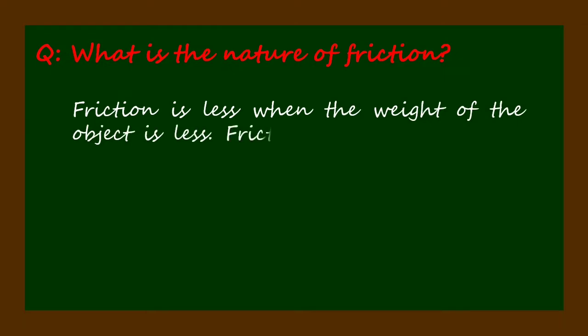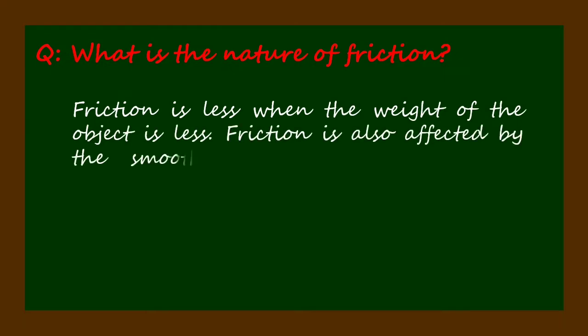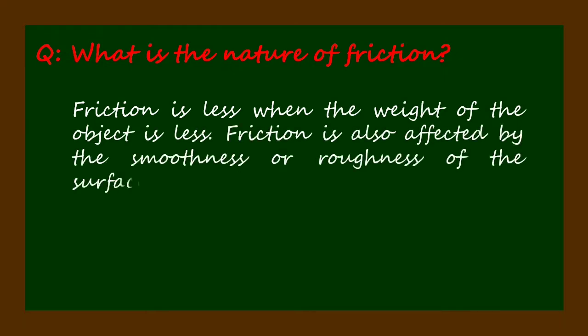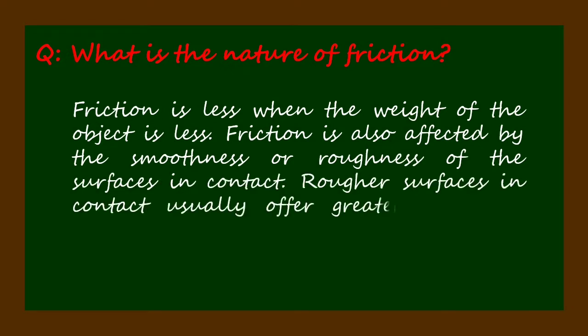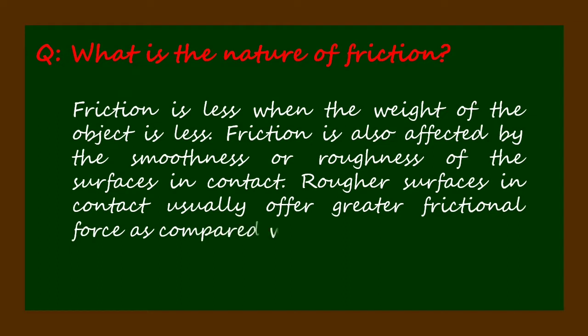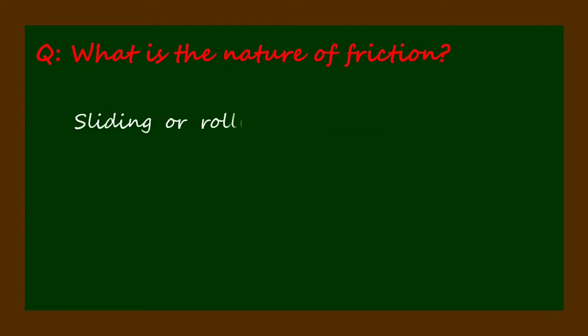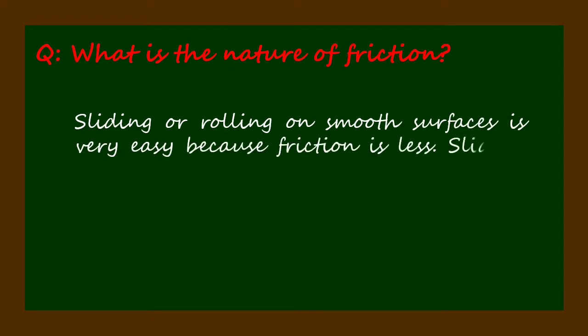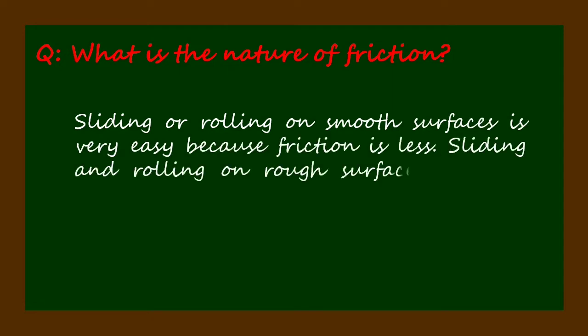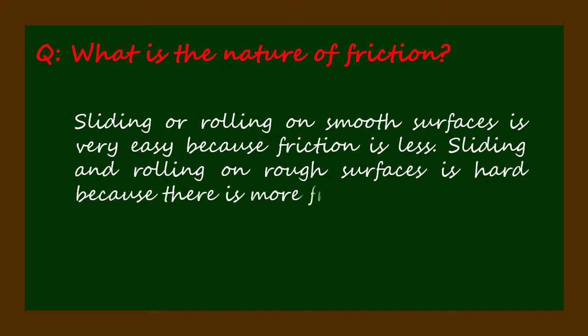Friction is less when the weight of the object is less. Friction is also affected by the smoothness or roughness of the surfaces in contact. Rougher surfaces in contact usually offer greater frictional force as compared with smooth surfaces. Sliding or rolling on smooth surfaces is very easy because friction is less. Sliding and rolling on rough surfaces is hard because there is more friction on them.